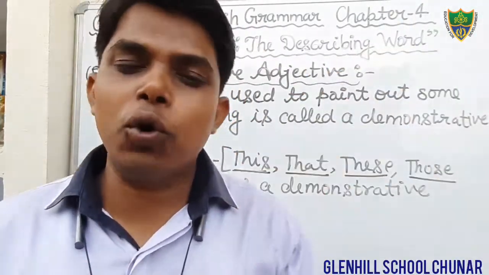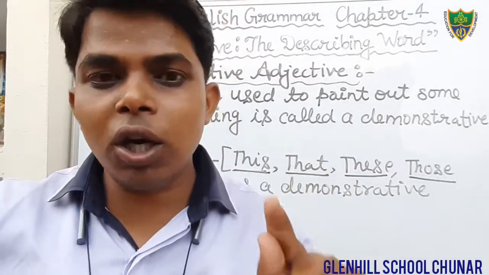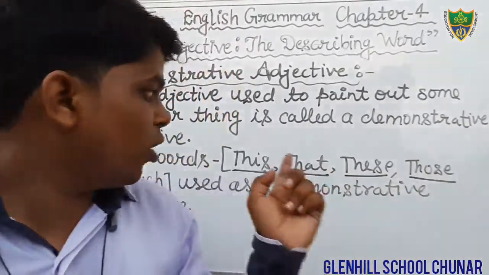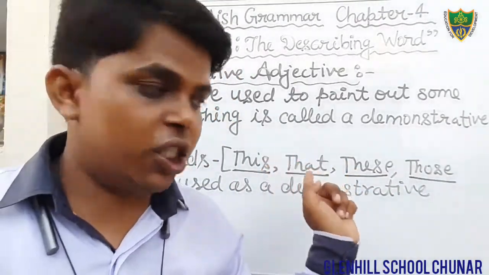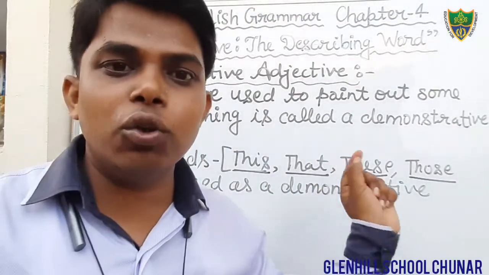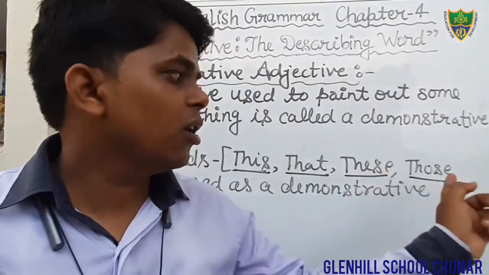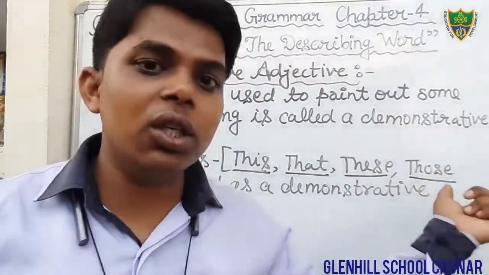Dear students, I have told you when we use this. This denotes a singular thing and it also shows nearness. The word that denotes a singular thing but it shows distance. The word these denotes plural things but it shows nearness. The word those denotes plural things but it shows distance.